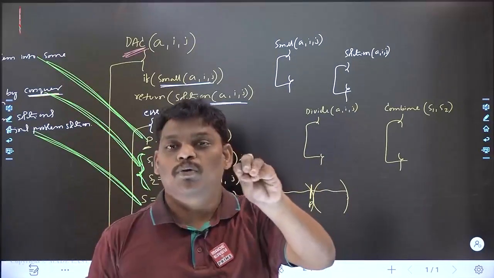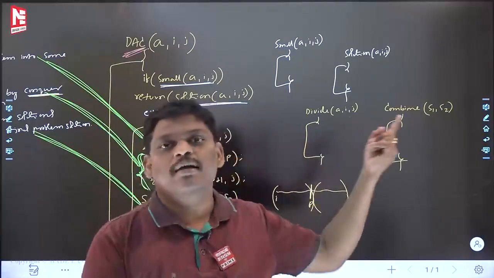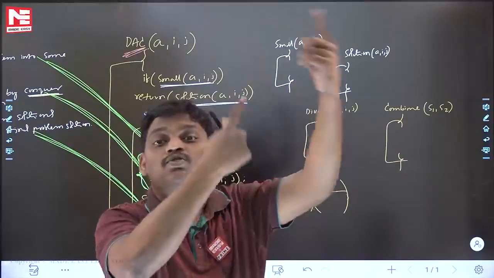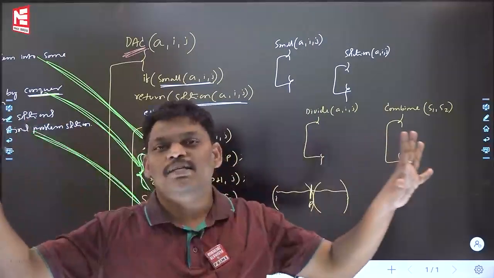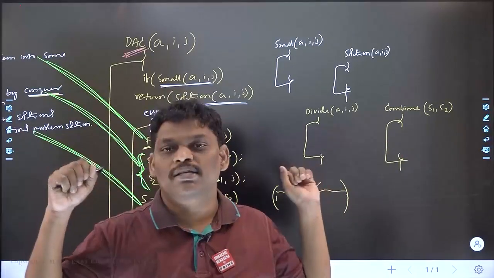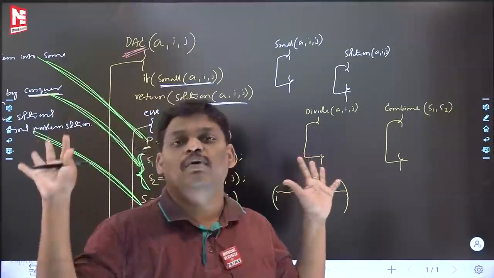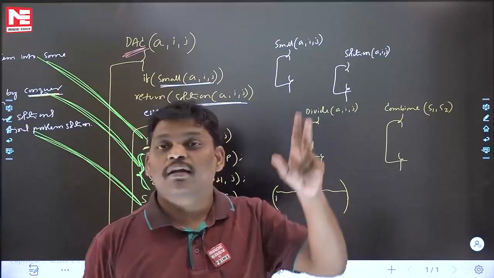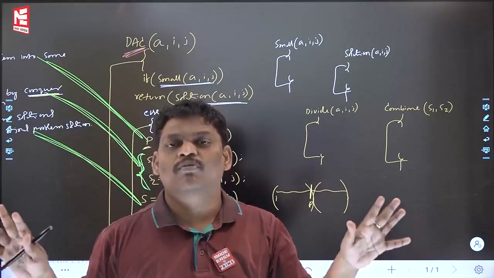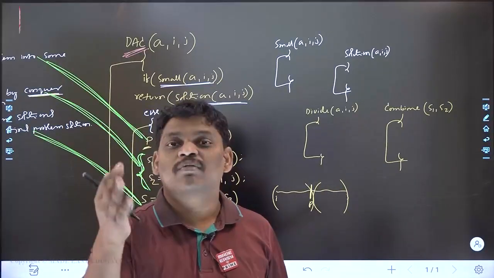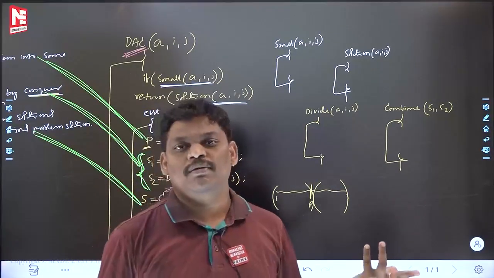Supposition that for my problem, divide and conquer is also possible, greedy is also possible, dynamic programming is also possible. Assume that all the design techniques are saying they will give an answer to your problem. Then for a particular problem more than one algorithm is available, and whichever takes less time, that will be my answer.